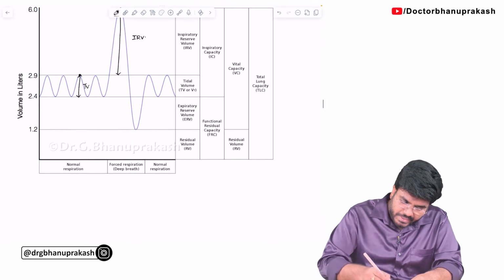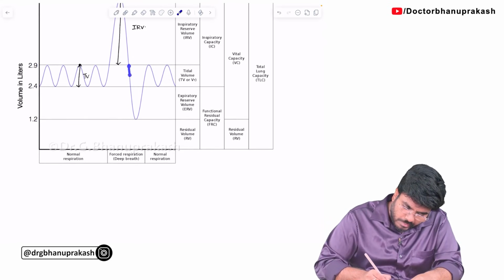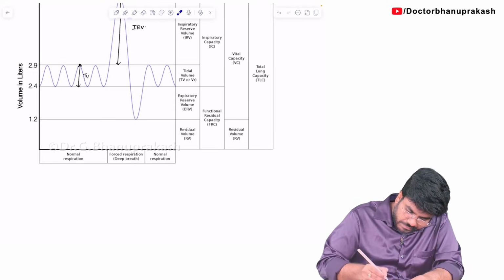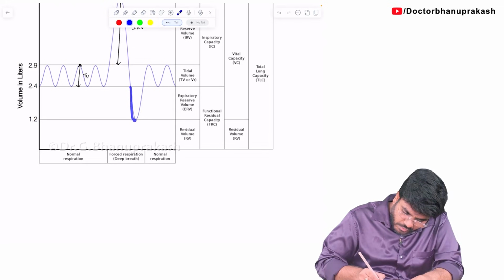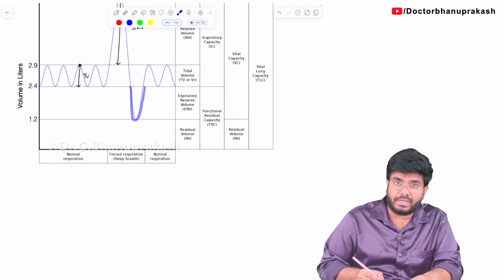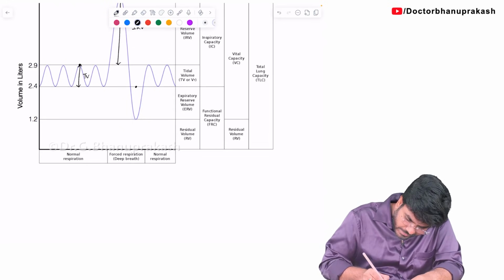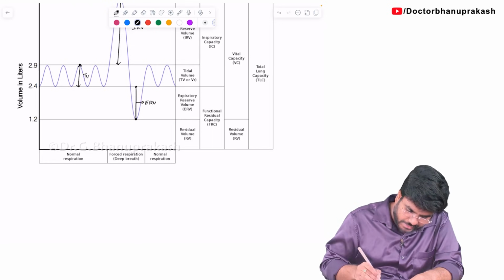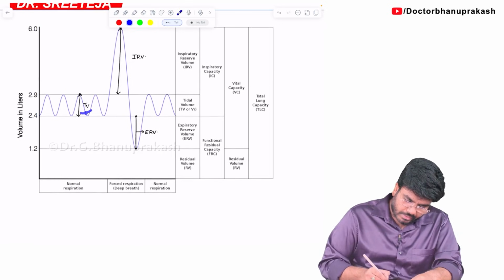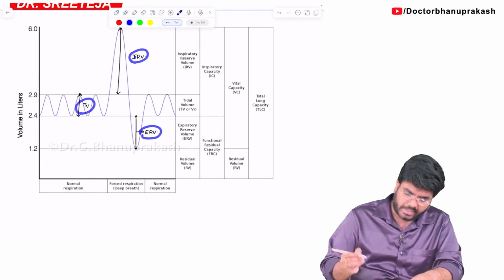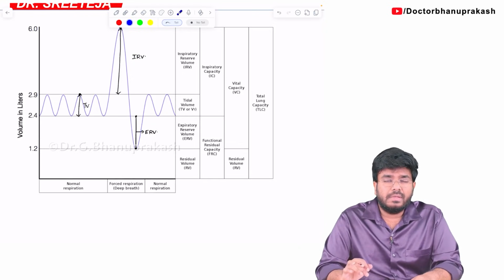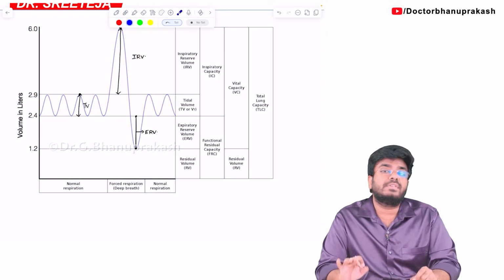And what is expiratory reserve volume? I have told you, this is the normal tidal volume. But if you wish, you can take extra air out of the lung. So this area which I am highlighting is the extra air that you can take out. This is your expiratory reserve volume, your ERV. So tidal volume, inspiratory reserve volume, expiratory reserve volume. Now, whatever you do, however much you try, a certain amount of air is always going to be present in your lungs.